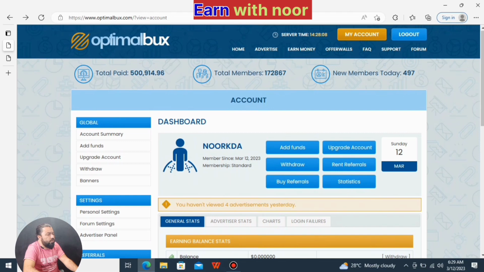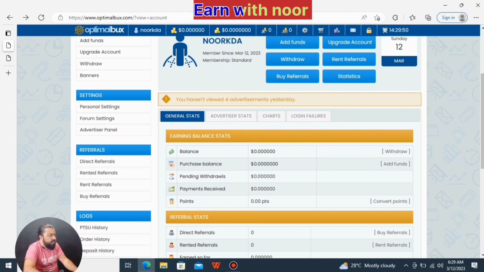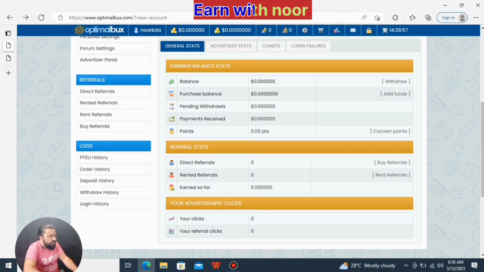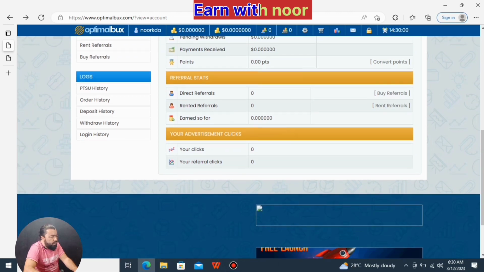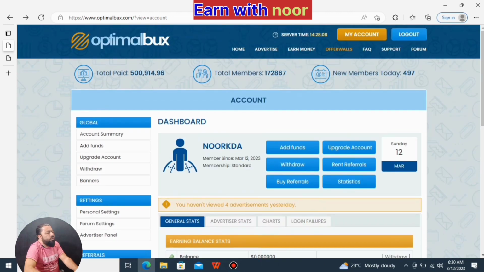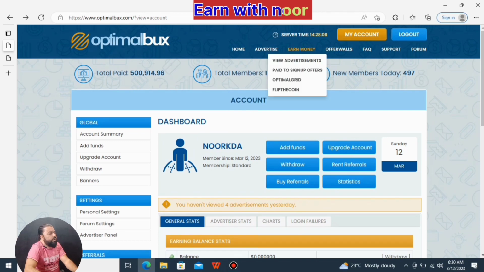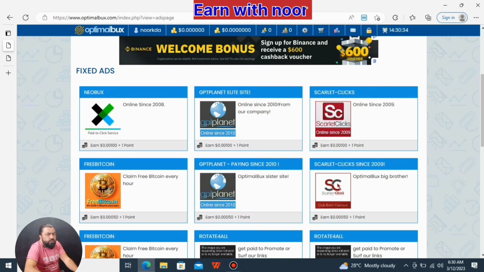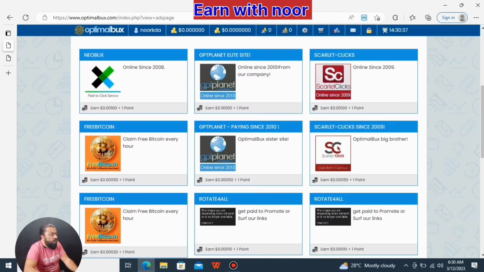So this is the dashboard, friends. Here are my login ID, my balance which is 000, purchase balance, pending withdraw, direct reference, rented reference, earnings, your clicks and your reference clicks. So this is the dashboard. Now you're thinking how we start earning on this website. It is very easy. You just click on earn money, and at the top bar you click on view advertisement. Friends, this is the ad. We only watch this ad and start our earning on this website.